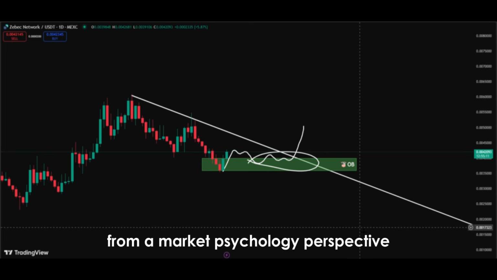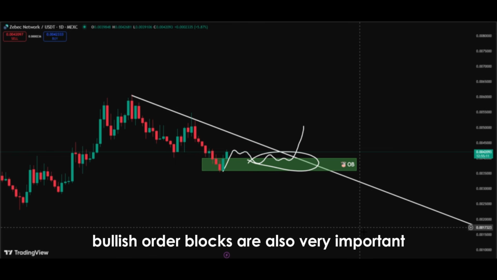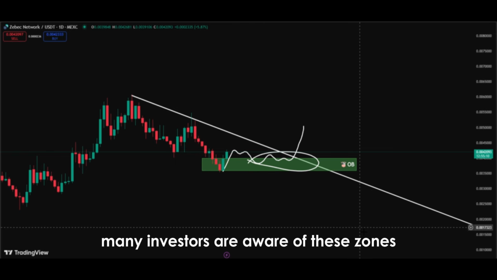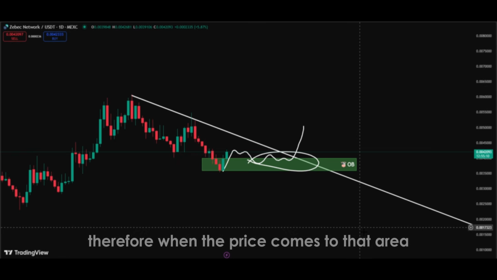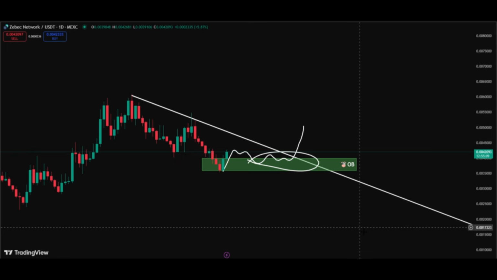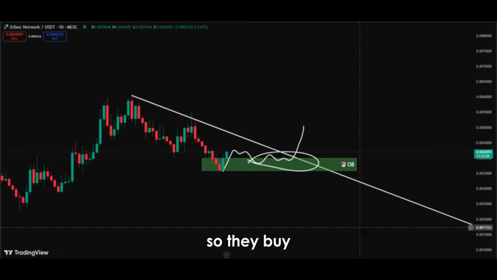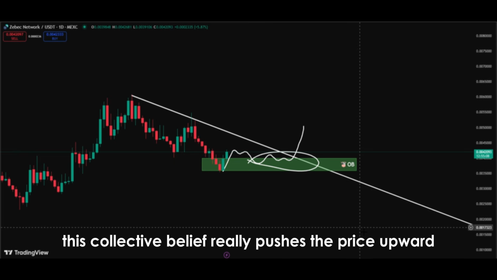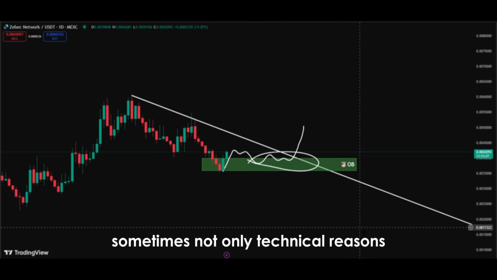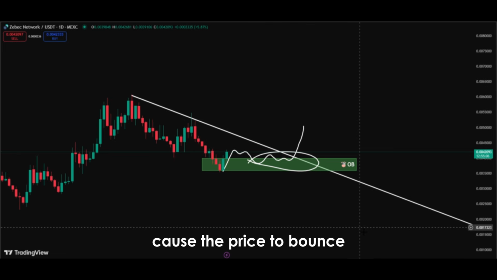From a market psychology perspective, bullish order blocks are also very important. Many investors are aware of these zones and mark them on their charts. Therefore, when the price comes to that area, collective behavior occurs. People think a bounce is expected from here, so they buy. This collective belief really pushes the price upward. Sometimes not only technical reasons, but also investors collectively focusing on the same point cause the price to bounce.